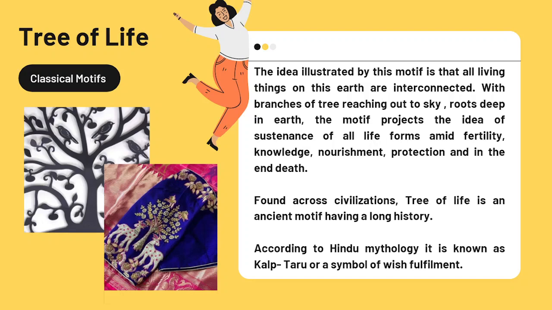With the branches of the tree reaching out to the sky and the roots deep in the earth, the motif projects the idea of sustenance of all life forms and fertility, knowledge, nourishment, protection, and in the end, death. This is found across civilizations, and this motif is a very ancient one. According to Hindu mythology, it is known as Kalpataru, a symbol of wish fulfillment.